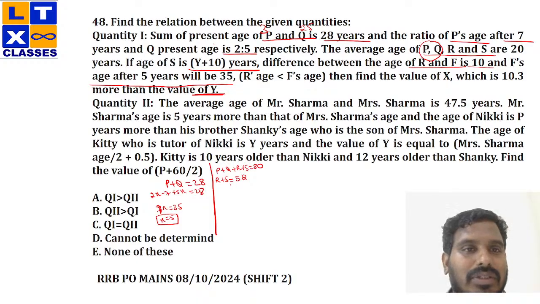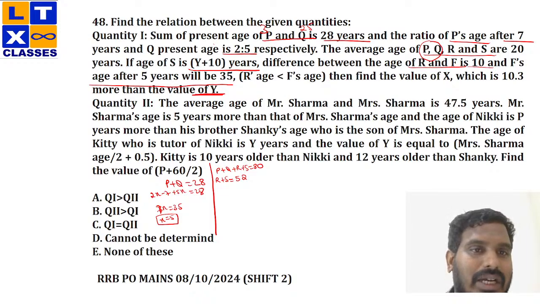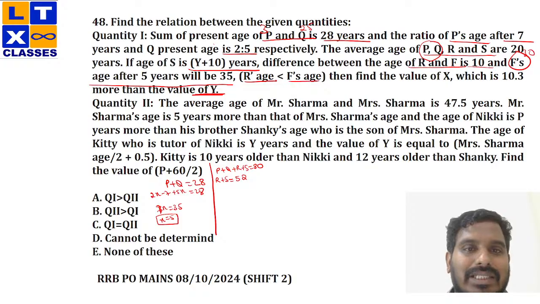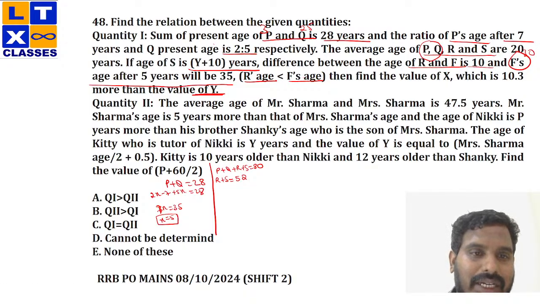Now, what is given in the question about R and S? The age of S is Y plus 10 years and the difference between R and F is 10 years. F's age after 5 years would be 35, which means F's age is 30 right now, right? If F's age is 30, the difference between R and F is 10. And clearly it was mentioned that R's age is less than F's age. So if F is 30, definitely the age of R should be 20, right? If R is 20, definitely the age of S would be 32, right?